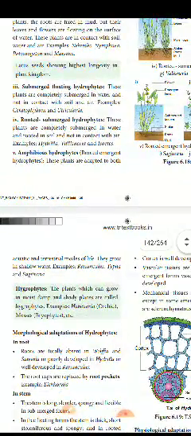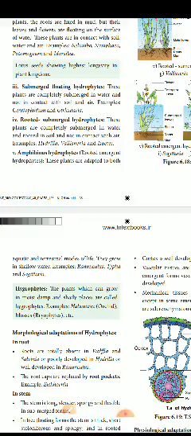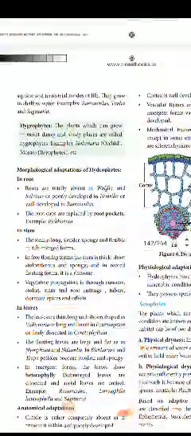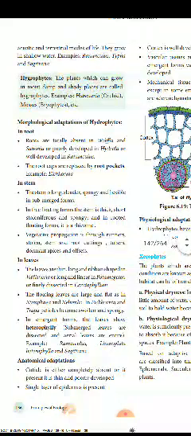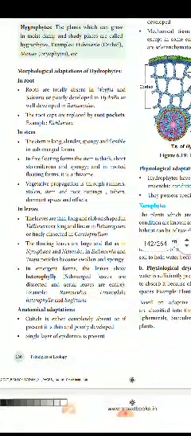Next, amphibious hydrophytes. The plants are adapted to both, what are both? Aquatic and terrestrial modes of life. They grow in shallow water. Examples: Ranunculus, Typha and Sagittaria. Okay. Next, the plants which grow in moist, damp and sandy places are called hygrophytes. Examples: Hepatica and mosses, that is, a bryophyte, and Riccia. These are the examples. Next, morphological adaptation of hydrophytes in root.